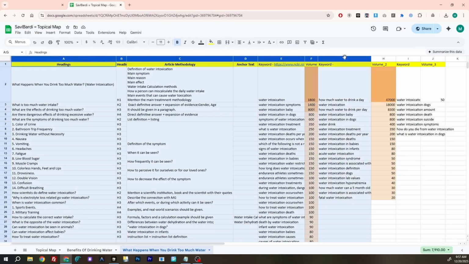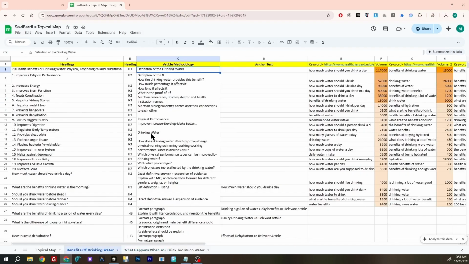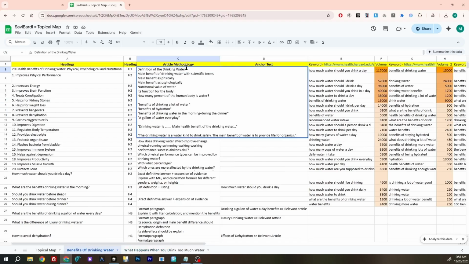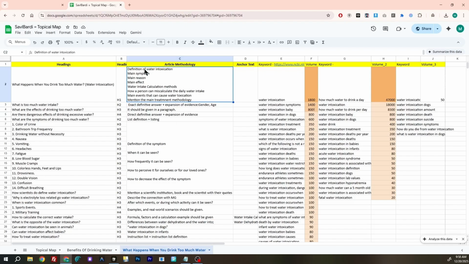In this lecture, we will talk about how these specific things are connected to each other. If you look at this specific part, you see some similarities. We start with the definition of water intoxication, and in that specific content brief, we also start with the definition of drinking water. That means we start our article with a definitional contextual sentence and the word water intoxication.